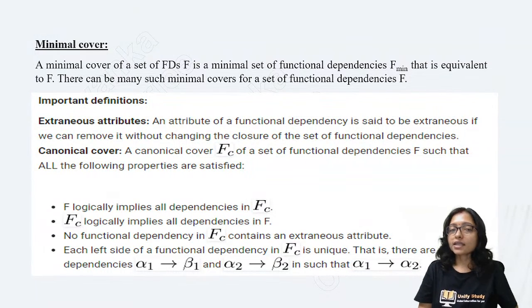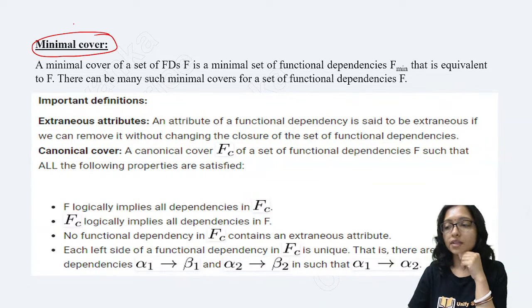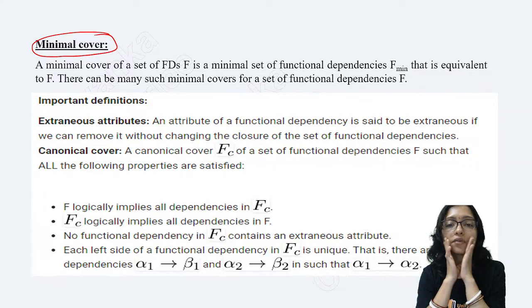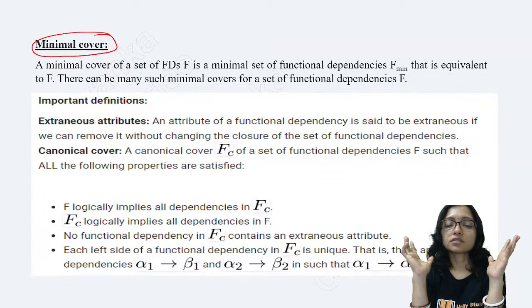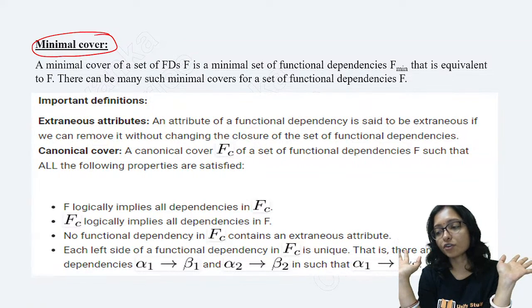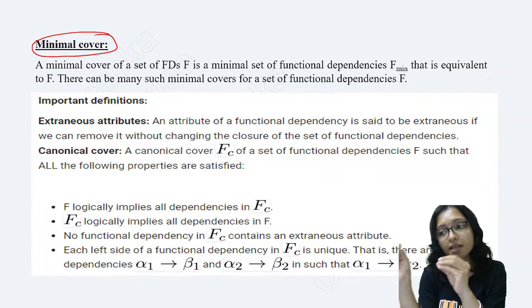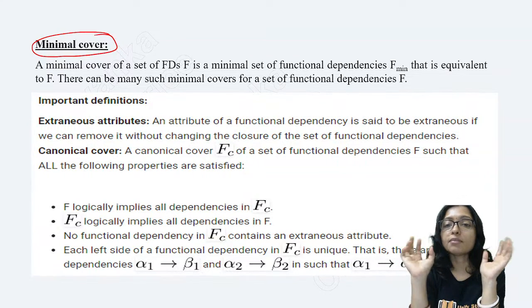Now the next part is minimal cover. Which one is called the minimal cover? Minimal cover means you have to remove the extra attribute. You have to remove the extra attribute, that is called the minimal cover.